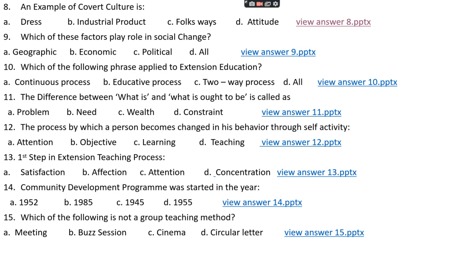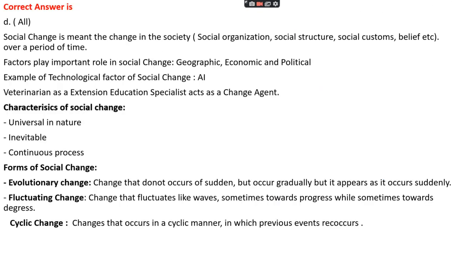Question number 9. Which of these factors play a role in social change? Option A, geographic factor. Option B, economic factor. Option C, political factor. Or option D, all. The right answer is option D, that is all. Social change means the change in the society, either in social organizations, social structure, social customs, belief, etc. over a certain period of time. The factors which play an important role in social change include all, that is geographic, economic and political factors, and also technological factors as well. An example of a technological factor of social change is AI.